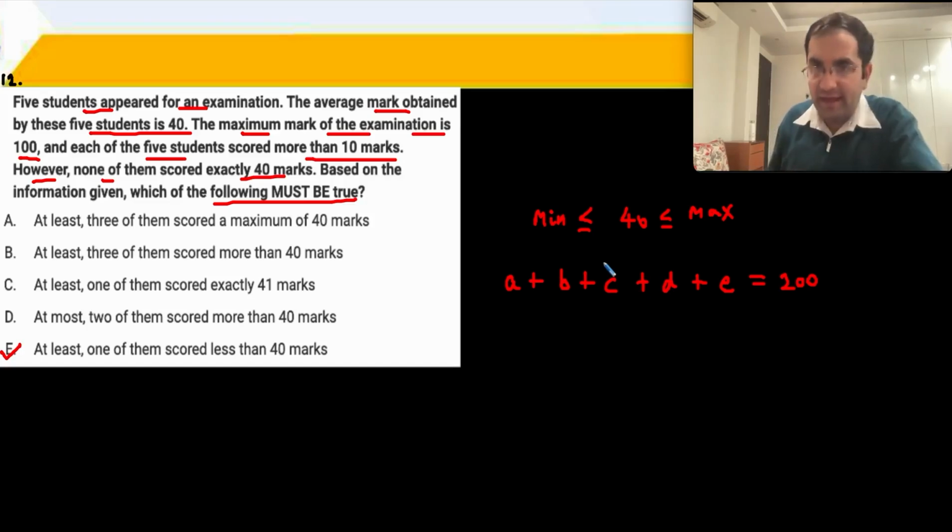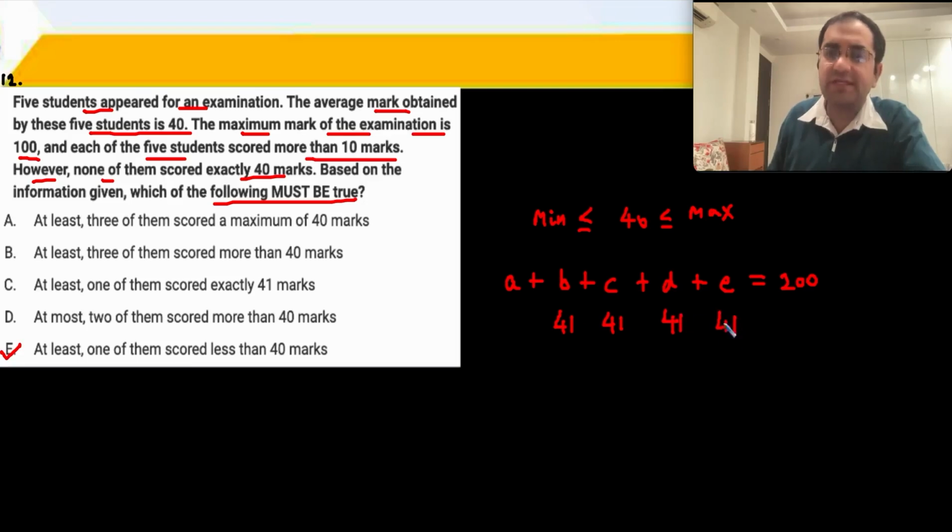Can I have 4 people greater than 40? Let's say 41 each. 41, 82, 164 out of 200. So you are left with 36. So yes, it is possible. I can have 4 people greater than 40. If I can have 4 greater than 40, then I can have 3 greater than 40 also.